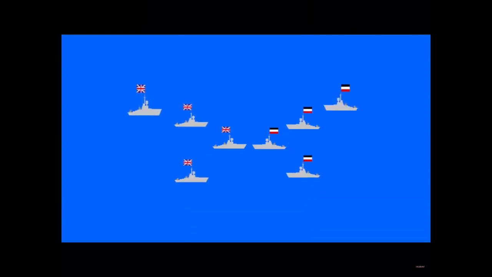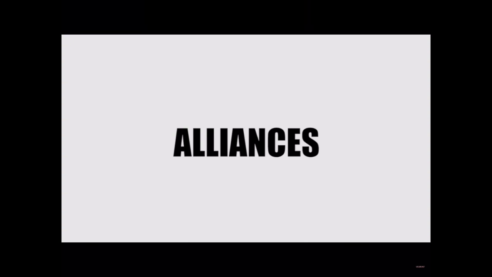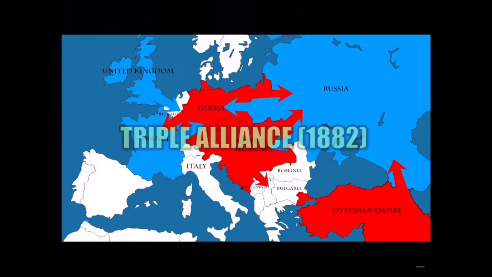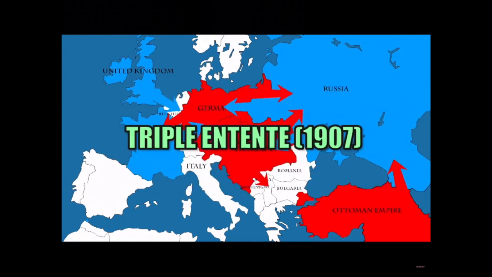Militarism created an arms race out of competition and fear of neighbouring nations. Germany tried to compete in a naval race with Britain, building more and more ships. Alliances were created to check the balance of power between nations. In 1882, Germany, Austria-Hungary, and Italy formed the Triple Alliance. France, Britain, and Russia reacted in 1907 by creating the Triple Entente.